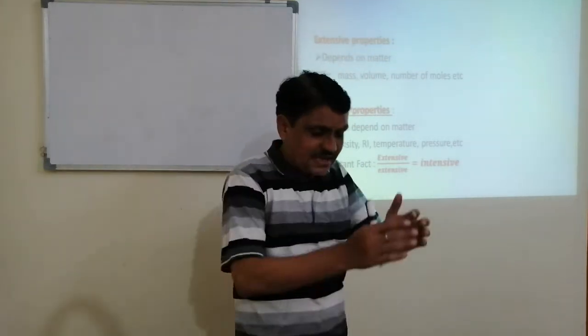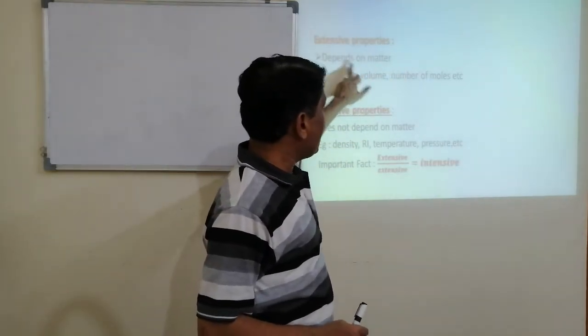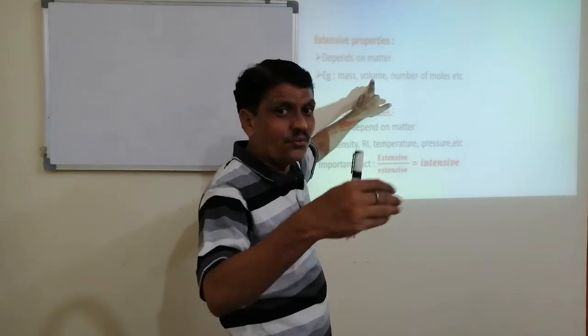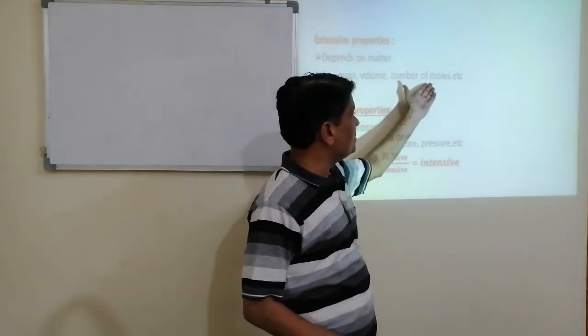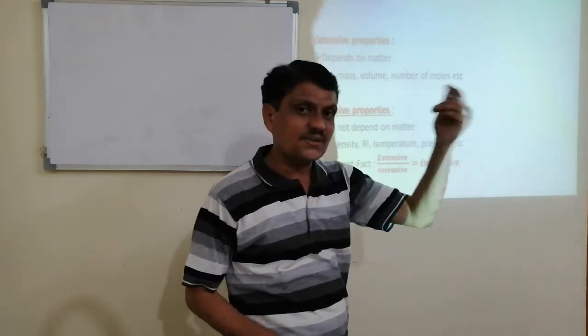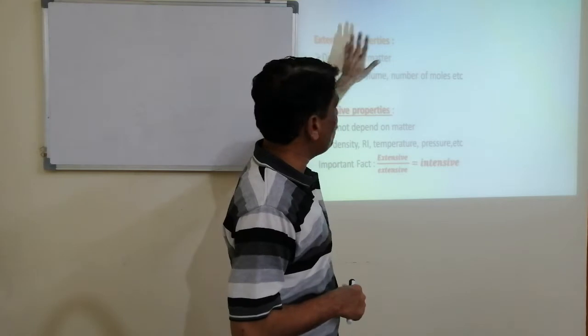Example, mass. As matter increases, mass also increases. As matter increases, volume increases, that is the size increases. As matter increases, the number of moles also increases. That is called an extensive property.